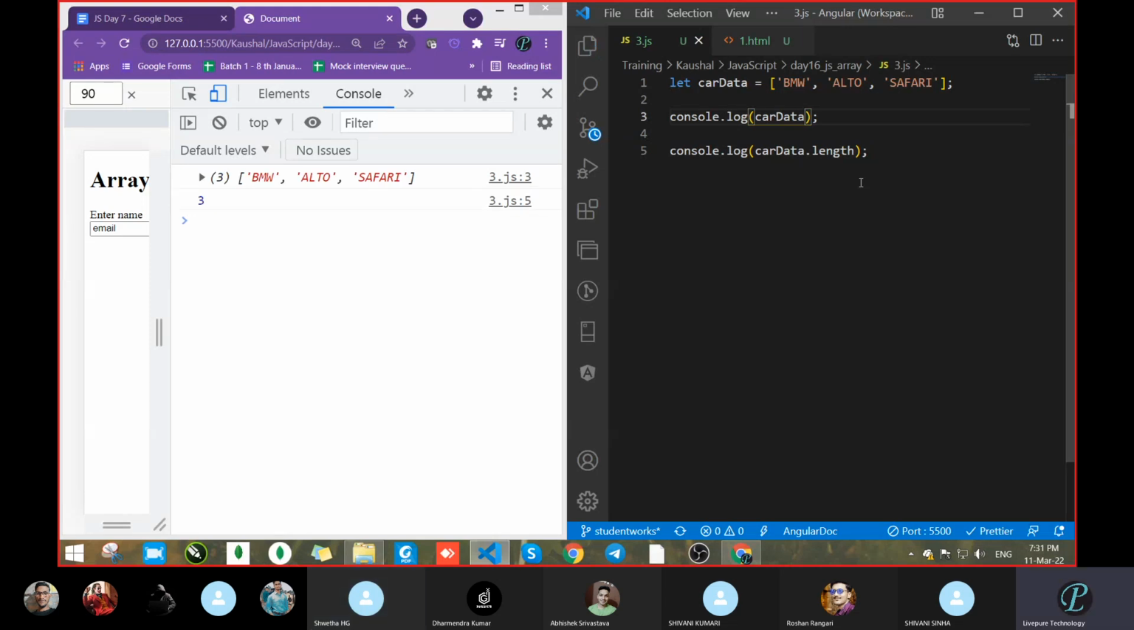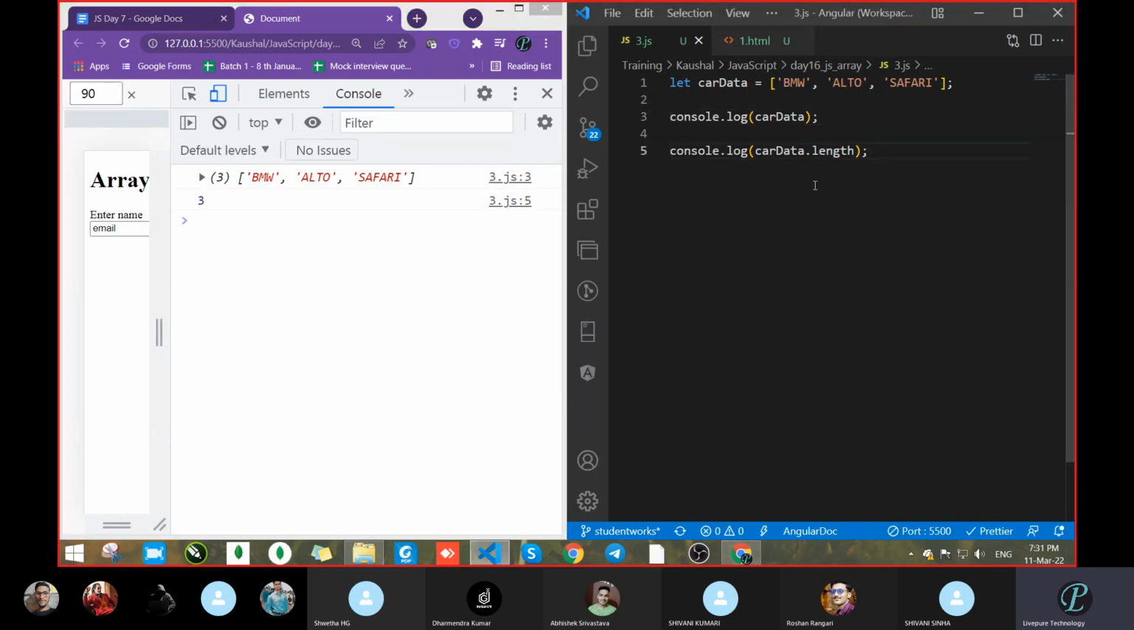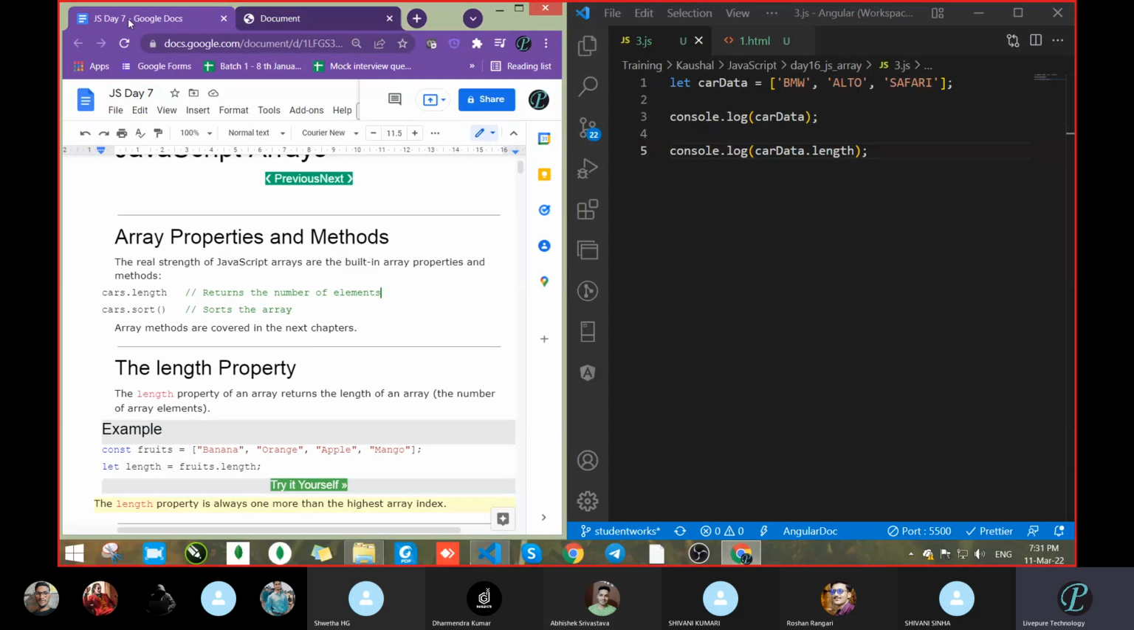So we got 3 data items. But why is it showing 3? Because of the length. Due to the length we are getting 3. So how can we check the length? With the help of the length property. For both array and string, we can check length with the help of the length property itself.